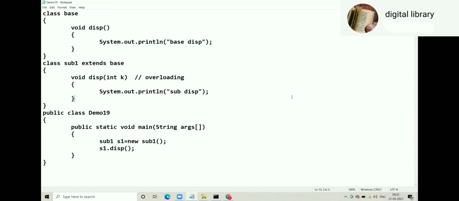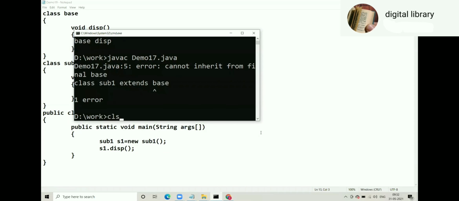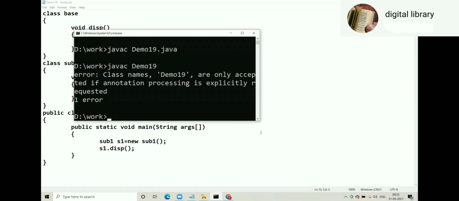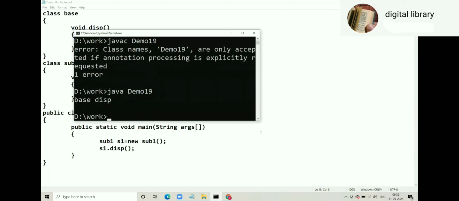Sir, what will be the output? Which display will be called without a parameter? Base display. Base display it will give as the output. Yeah, because we haven't passed the parameter in that. If we pass the parameter, then Sub display will get printed. Perfect. Base display.